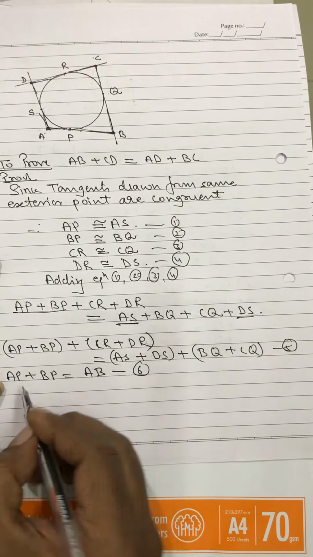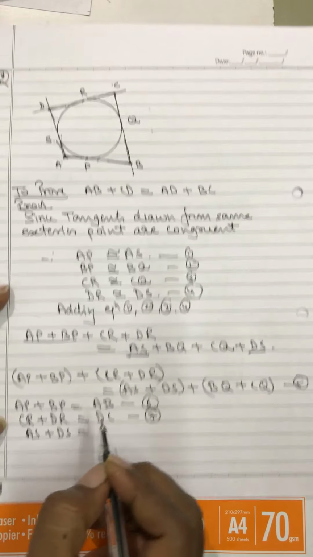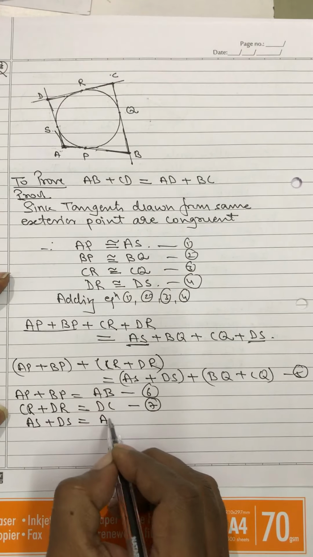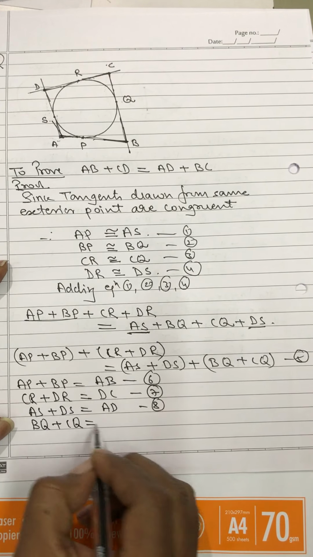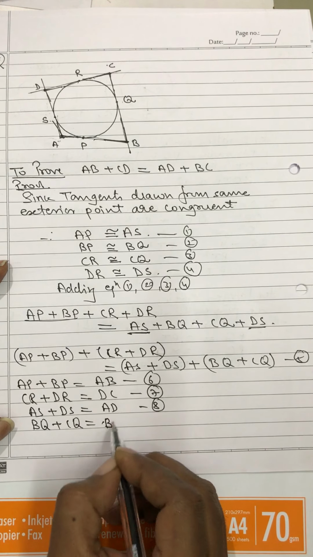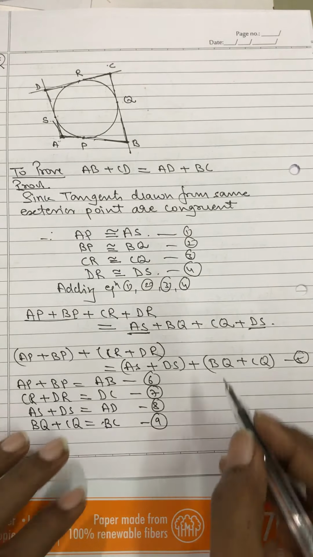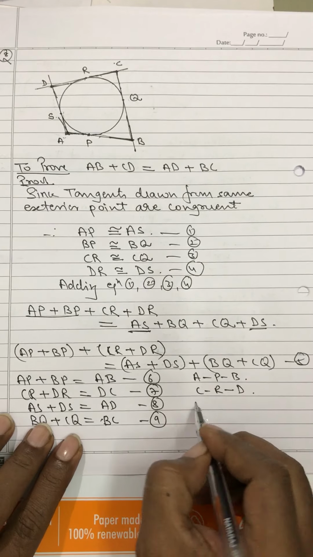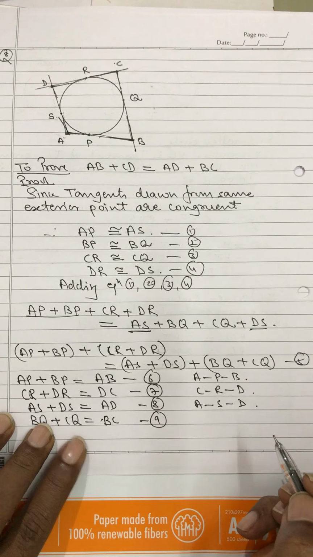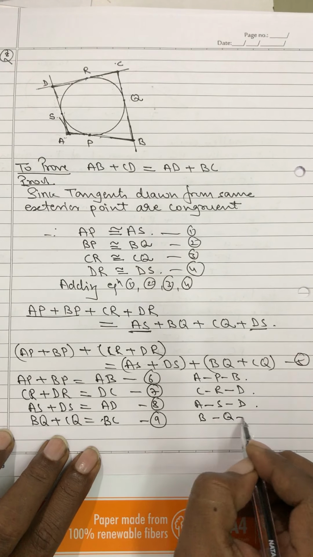Then CR plus DR is DC, AS plus DS is AD, BQ plus CQ is BC. For here A dash, P dash, B, then here we will have C dash, R dash, D, A dash, S dash, D, B dash, Q dash, C.